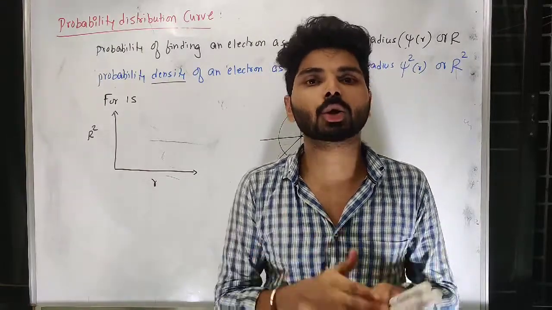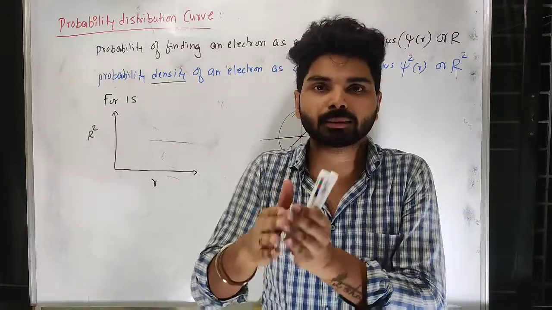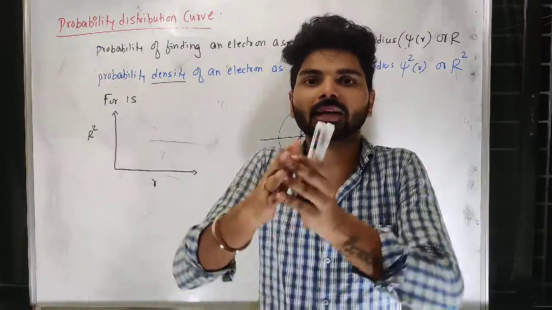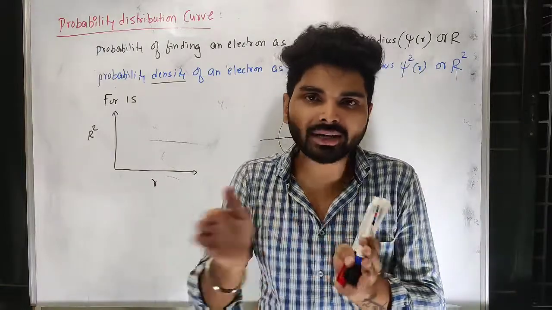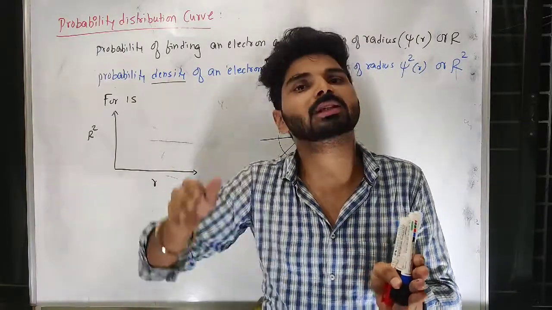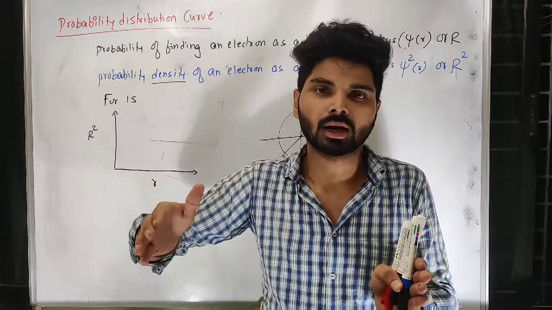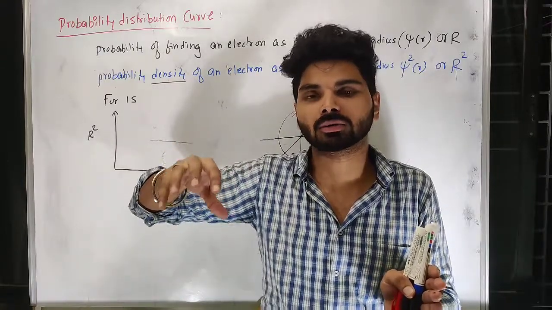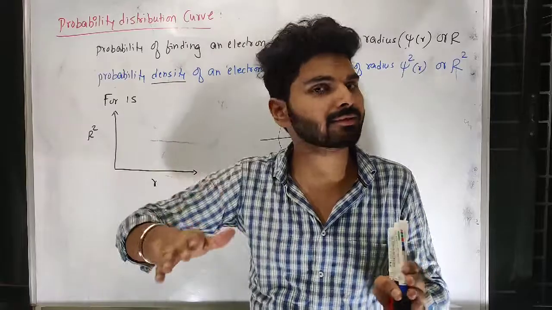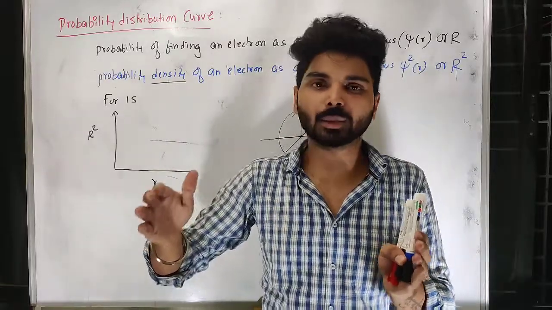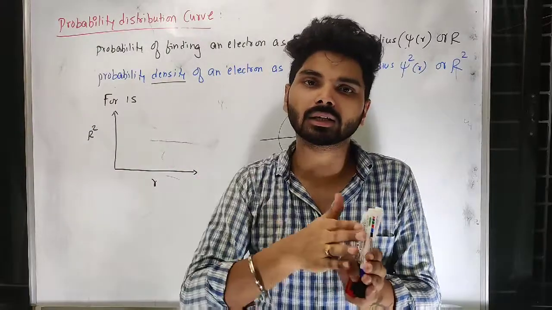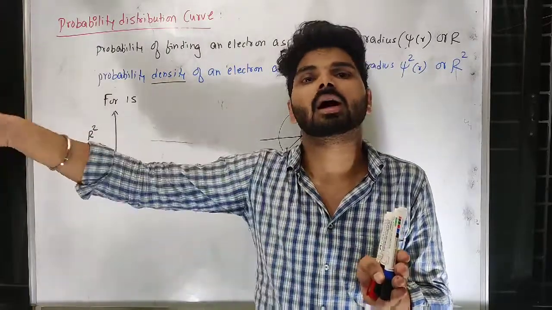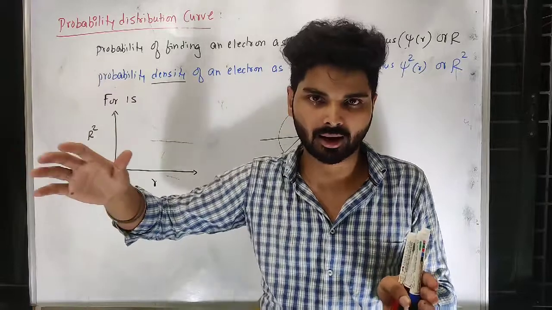Distribution of electron is not uniform, it is present at maximum position and that it will be scattered all over. That means at one distance from the nucleus its probability of finding that electron will be maximum. It doesn't mean that it is not present over here or after that. It is present near the nucleus as well as after that maximum density area.